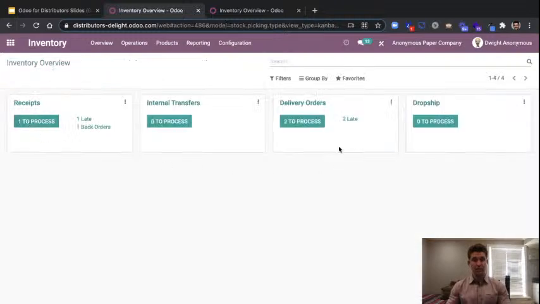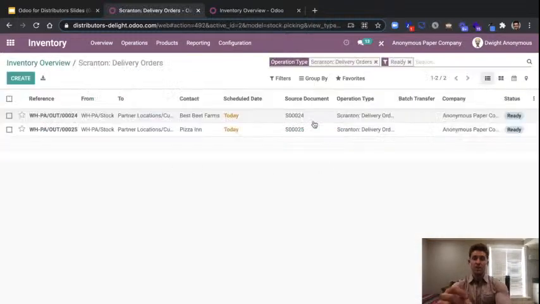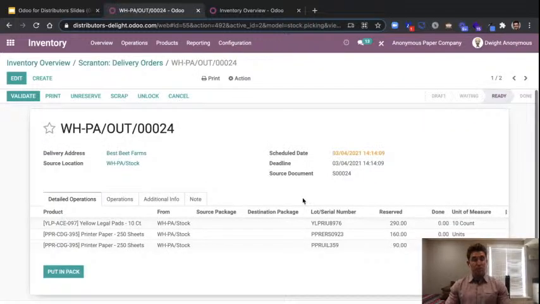Now, last little thing I want to talk about is the delivery orders on the way out. So just like the receipts, we're going to have all of this pulling automatically. Let's go ahead and take a look at delivery order number 24 here from Dwight's sales order number 24. Couple pieces to hit on here. One is the lot and serial number. Odoo is going to be automatically pulling from your inventory levels in a first in, first out methodology. You can set that up in the back end, but you'll see that it's going to deprecate all of the products in a particular lot or serial number that came in. And then if and when it runs out there, you're going to have another lot or serial number pulled from here that's going to fill the rest.